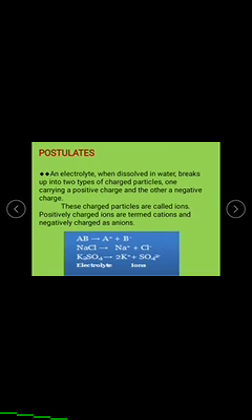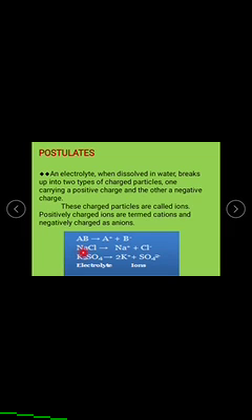These charged particles are called ions. The positively charged ions are termed cations, and negatively charged ions are called anions. Let us see this example. AB in solution state splits into A plus and B minus. The process of splitting of an electrolyte is called ionization.